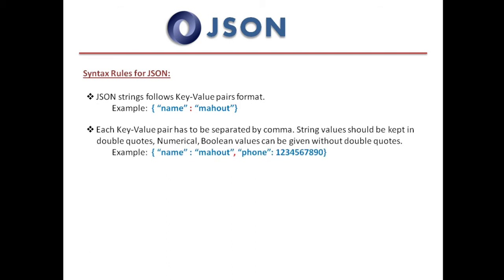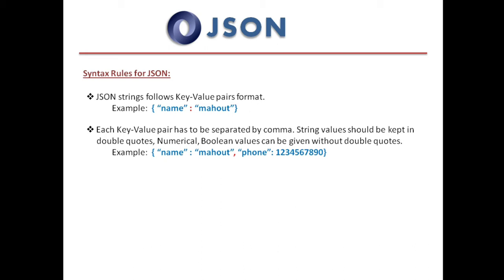And if you are having multiple key value pairs in a JSON string, we can separate these key values by comma, as I'm showing in the below example. Here this JSON string has two attribute values, which are name and phone number. These two key value pairs are separated by the comma.